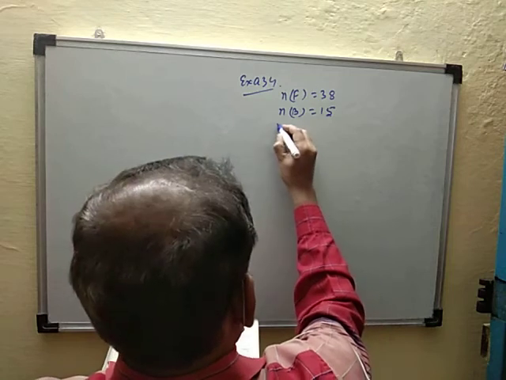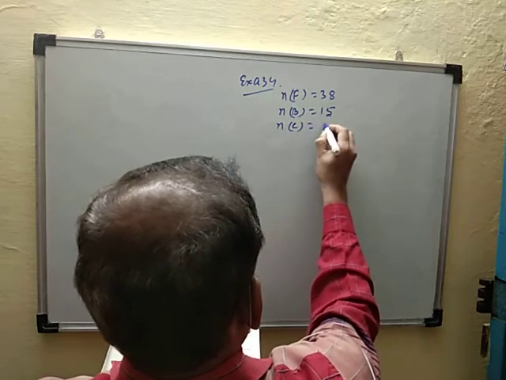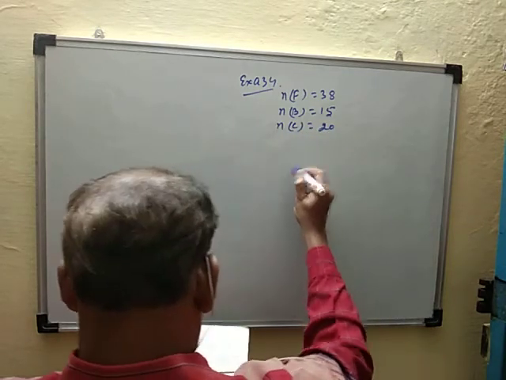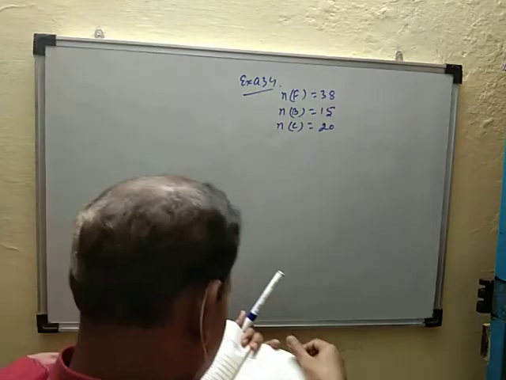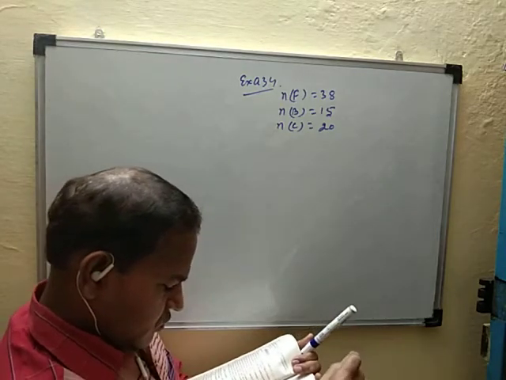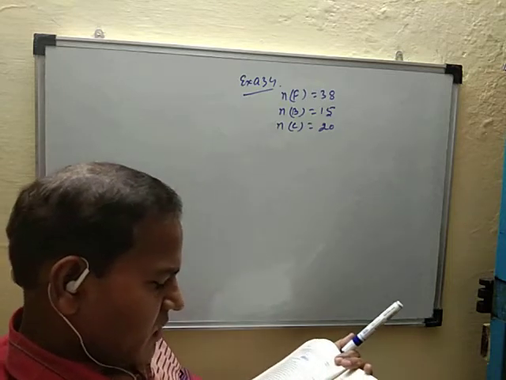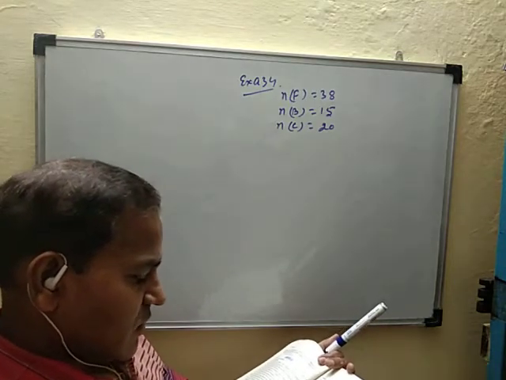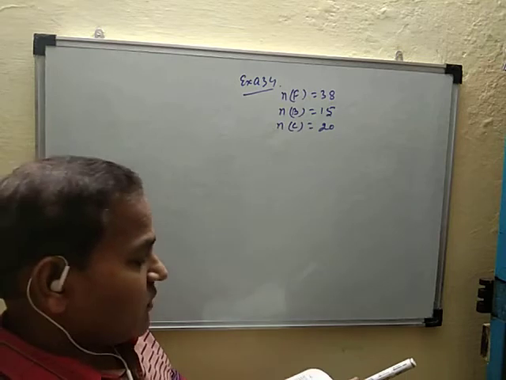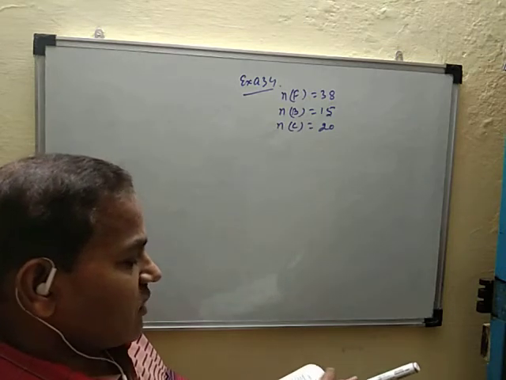Cricket, n(C) given 20. If these medals went to a total of 58 men, total 58 men.